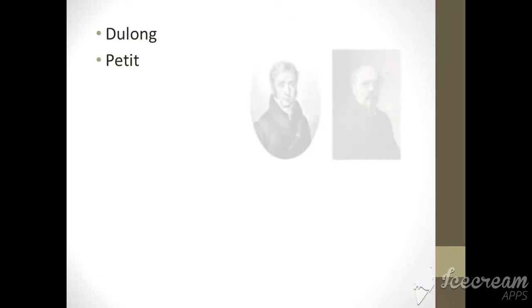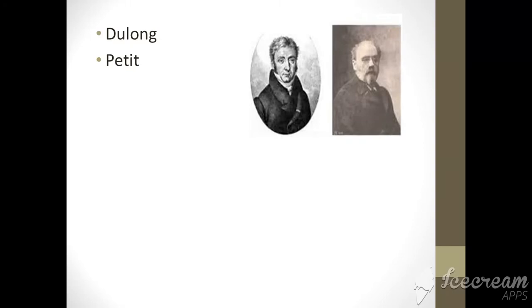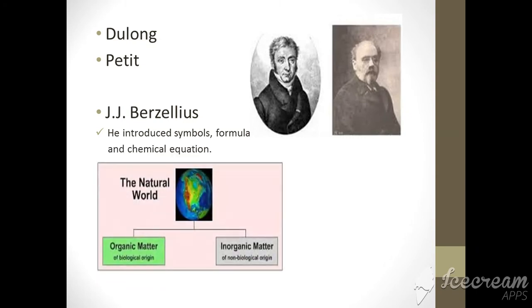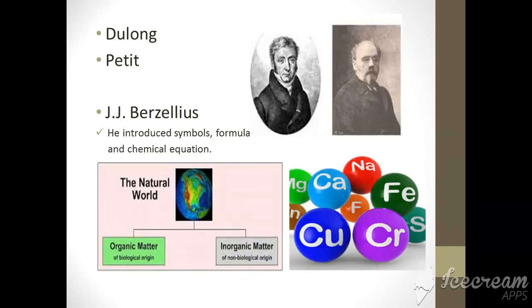Dulong and Pettit also contributed in finding masses of many substances. J.J. Berzelius introduced symbols, formula and chemical equation. And also he gave the names organic and inorganic substances. These were discovered by Al-Razi in the Muslim period. Later J.J. Berzelius gave them the names organic matter and inorganic matter.